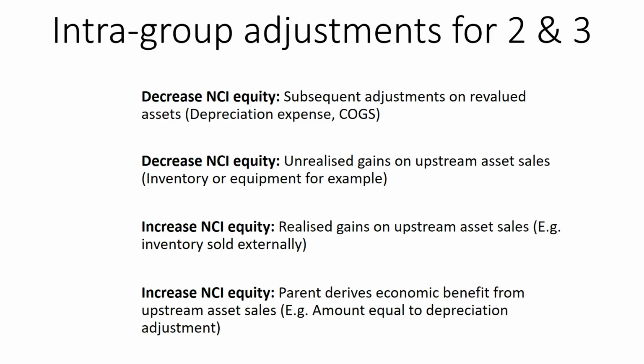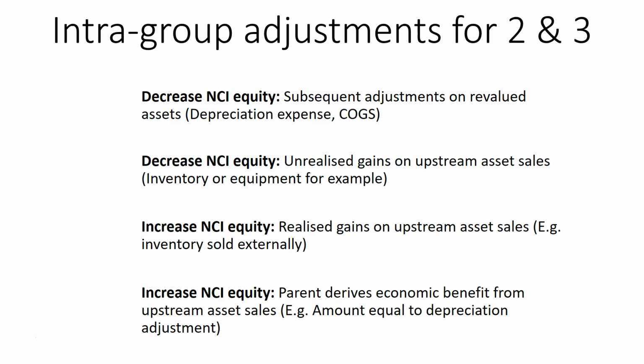Just generally, intra-group adjustments for steps 2 and 3. So subsequent adjustments on revalued assets will decrease NCI equity. Why? If you have a piece of plant at a carrying amount of $100,000 at the date of acquisition, but its fair value is $200,000, you'll increase it to that $200,000 and you'll depreciate it based on $200,000, not $100,000. That means that your depreciation expense would be double every year, which means you'd have less profit every year. So the NCI would need to share in that reduction in profit. So that would decrease NCI equity.